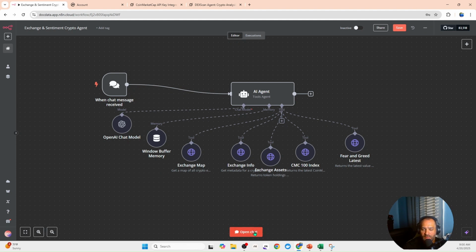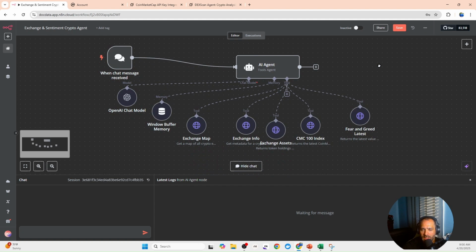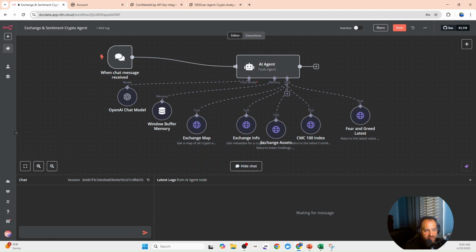So to test this out, what we want to do is open this chat. And we can start asking it questions. I'm going to ask it the same questions I did earlier. What is the fear and greed index?